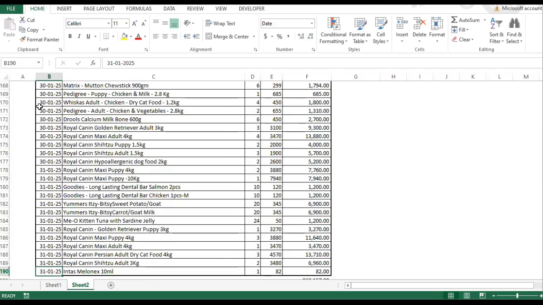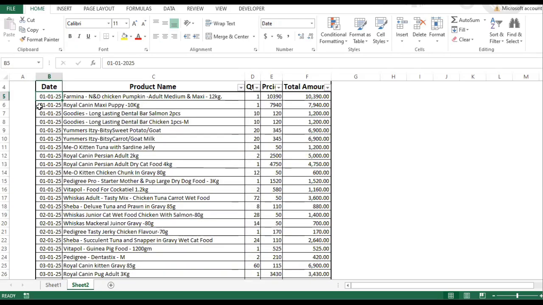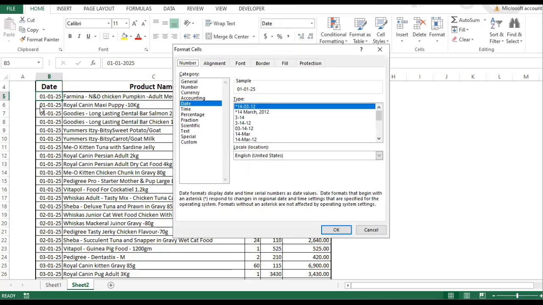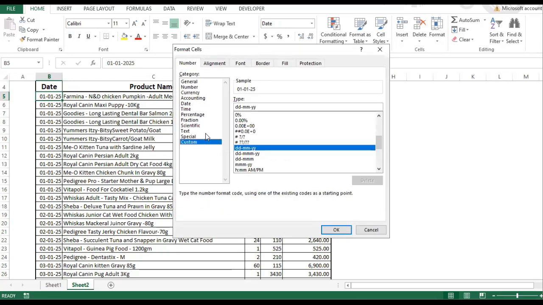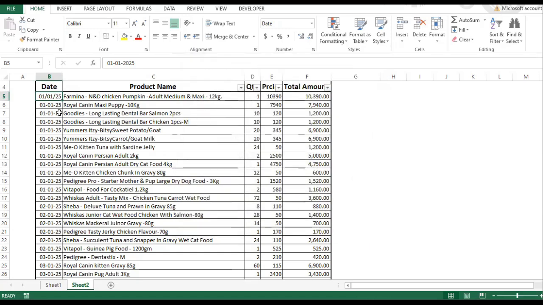So our first step is to select the first cell and then press Ctrl 1. And here you'll see a dialog box and we have to go to Custom because we have to customize our date. And here we'll change or remove hyphen to slash one by one and then OK. And here you'll see our date format has been changed.